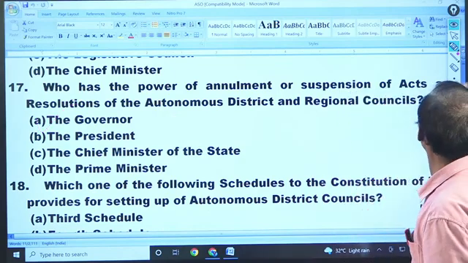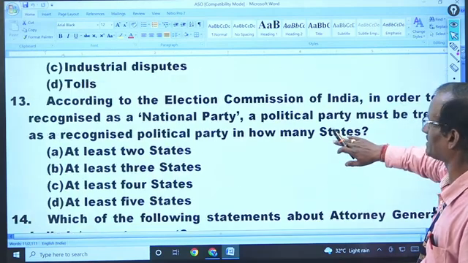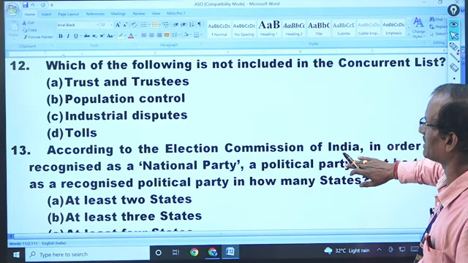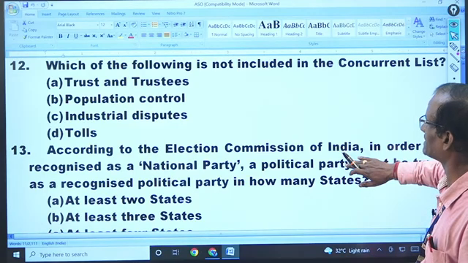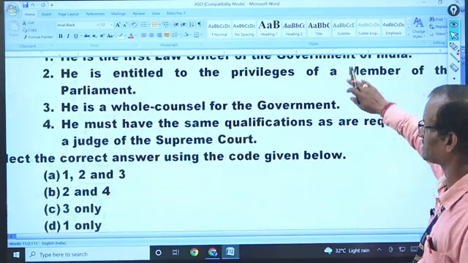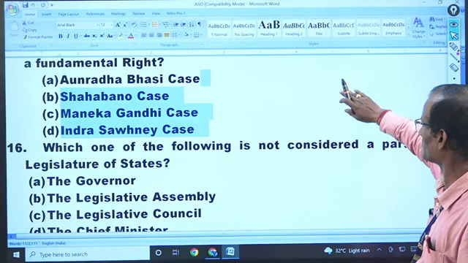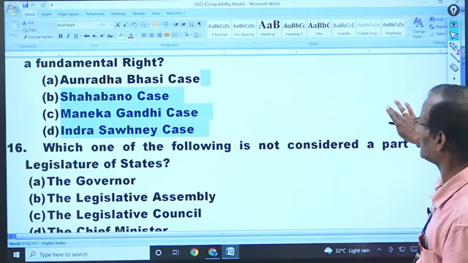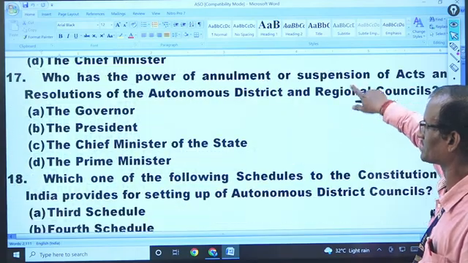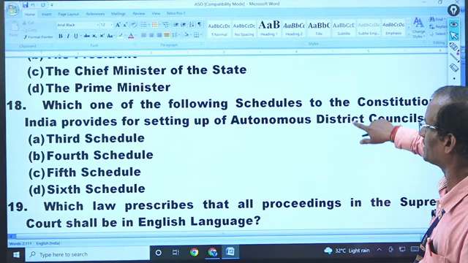Next is 18. Which of the following is not included? That we have already covered. Tolls is the answer. Then which of the following is not considered to be a part of the legislature of the state? The next question, Governor. Then question number 18.